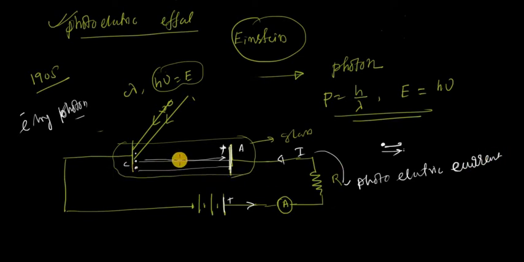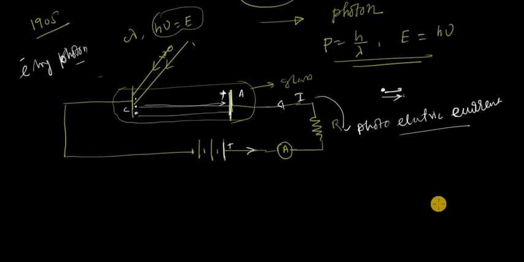And the electron coming out from the metal surface due to the photon is called a photoelectric electron. This is called photoelectric current. So this is the photoelectric effect.